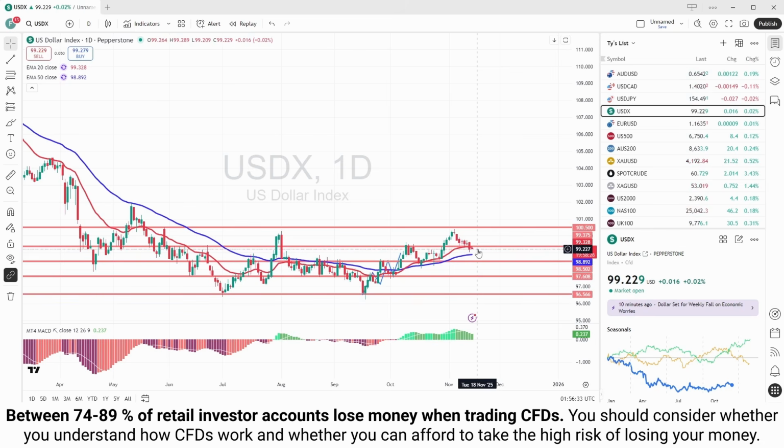You can see here it's struggling for dear life to hold above that 20 moving average, and what is also quite an important roll reversal zone around that sort of 99.20 to 30 area. It's a real problem for it. Look, it's still in an uptrend. There's no question about that over the longer term.